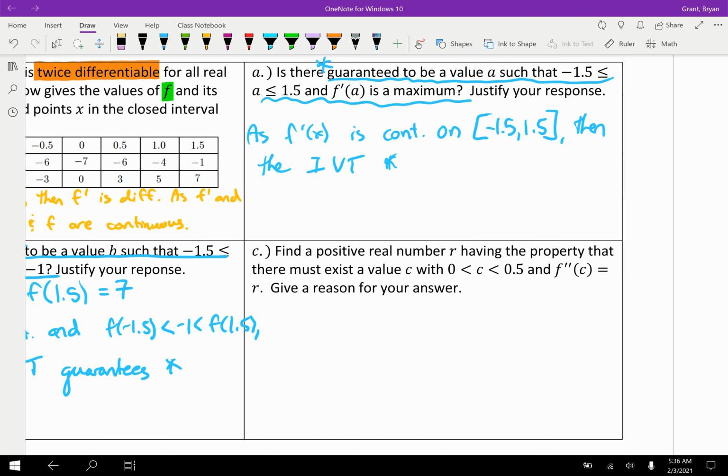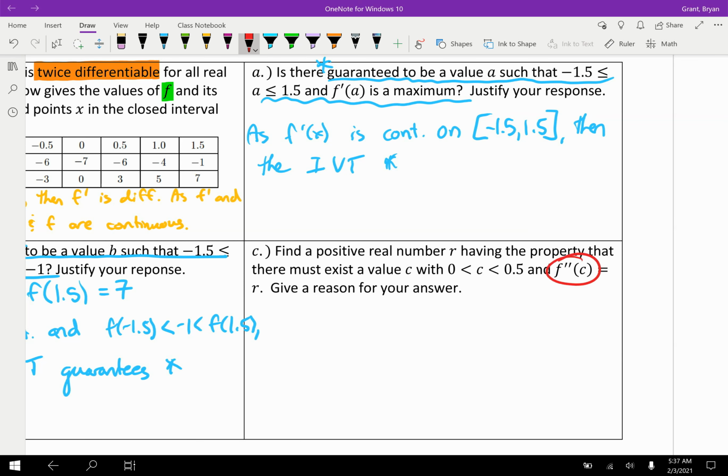Last problem. Find a positive real number r having the property that there must exist a value c, oh my gosh, 2 extra variables, where c is between 0 and 0.5, not including the endpoints, and f double prime of c equals r. Now I'm recognizing this setup as the mean value theorem just because I've done this many, many times. One of the giveaways is they're not including the endpoints, right? And when we don't include endpoints, very often we're talking about slopes. You can't have slope at an endpoint.